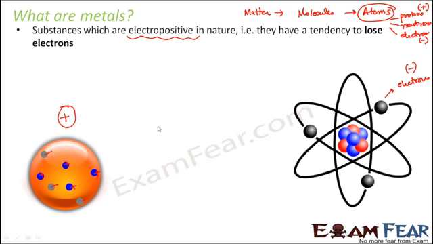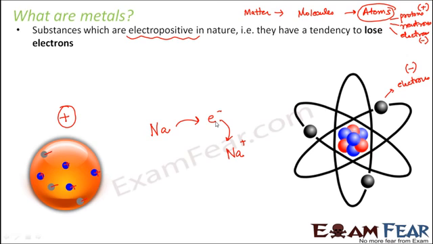Let me take an example of sodium. Sodium loses one electron and becomes Na+. It acquires this positive charge because it has released one electron. That is the tendency of metals, and that is how they have been categorized as metals.